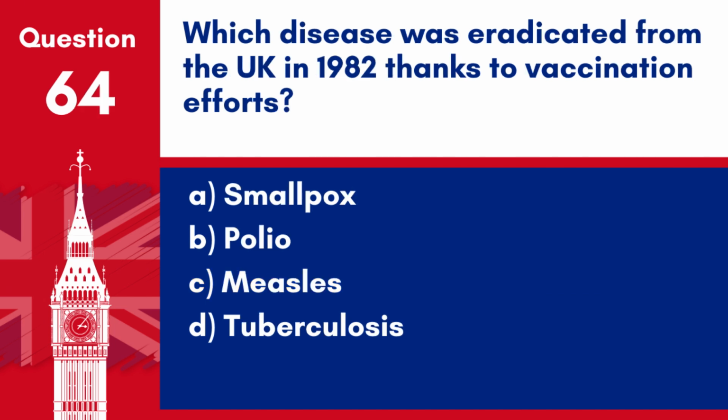Question 64. Which disease was eradicated from the UK in 1982 thanks to vaccination efforts? A. Smallpox. B. Polio. C. Measles. D. Tuberculosis. Answer: B. Polio. Polio was effectively eradicated from the UK in 1982 as a result of comprehensive vaccination efforts.